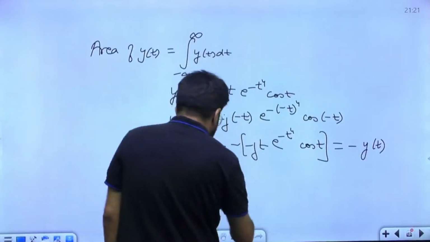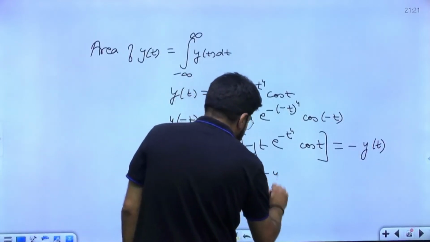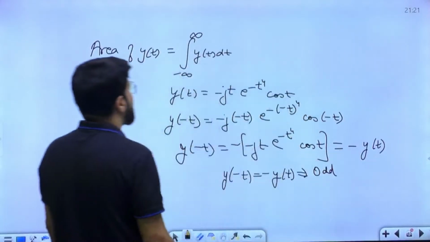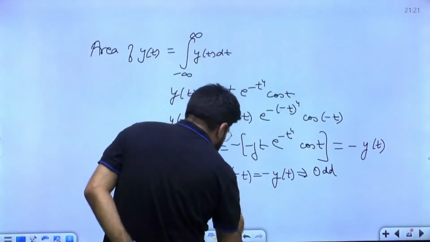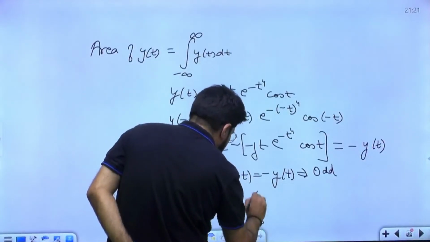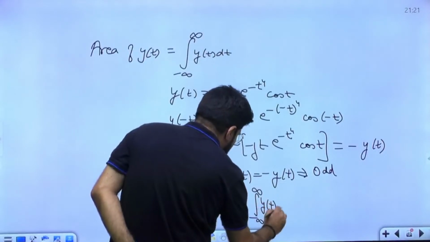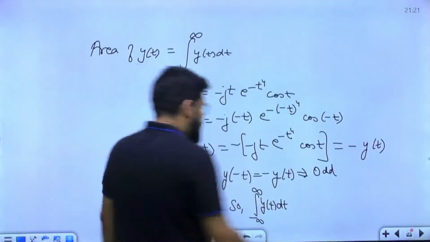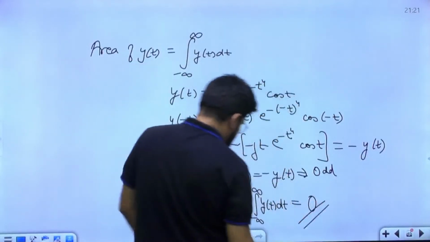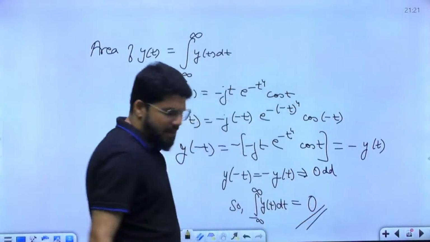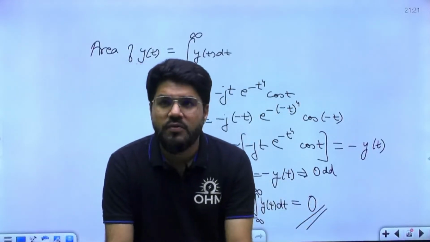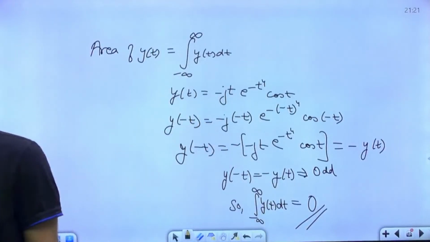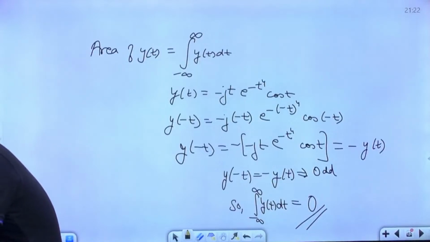It's a good question. y(-t) is actually -y(t), meaning the function is odd symmetric. And because it is odd symmetric, the basic integration property says that the integral from -a to a, whether it is minus infinity to infinity or any other -a to a, for an odd symmetric function is always 0.